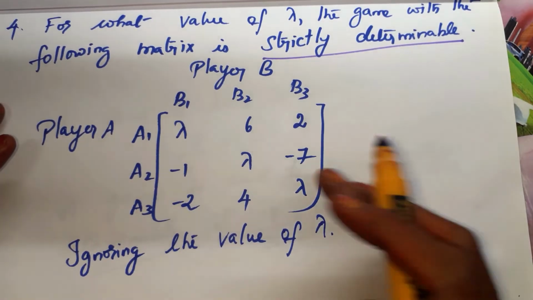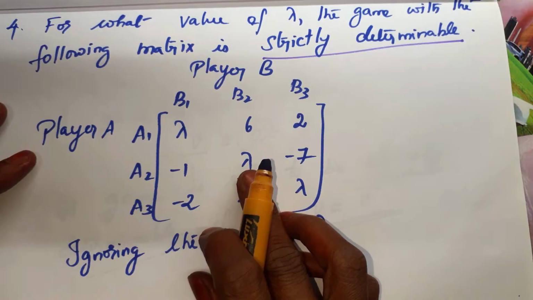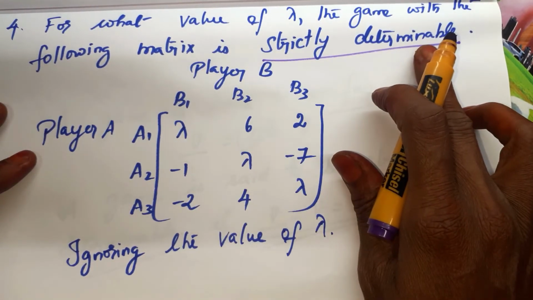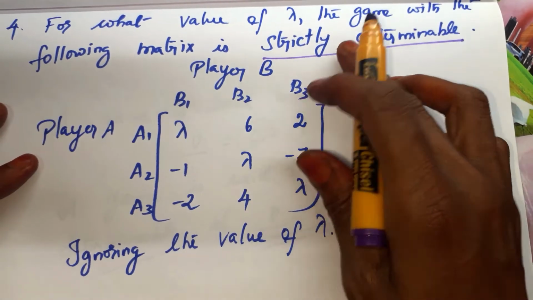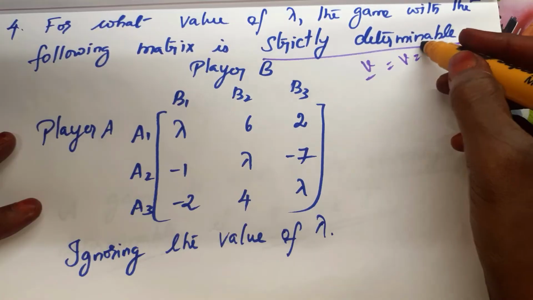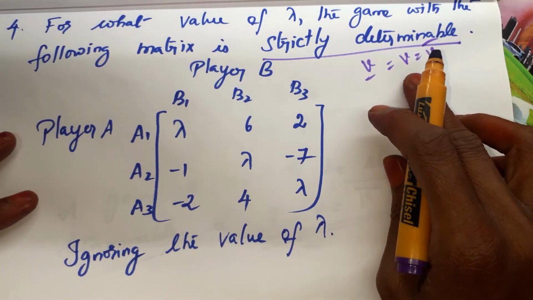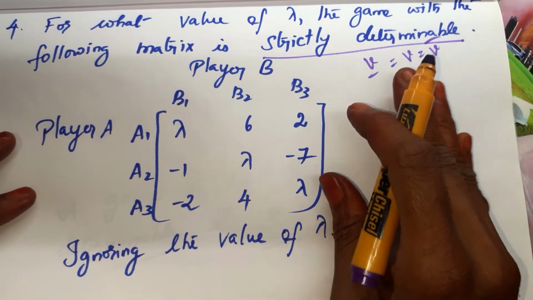In this problem, in the payoff matrix, they have given the unknown value lambda. And they have mentioned that the given game is strictly determinable. What is the condition for strictly determinable? The lower V bar is equal to the upper V bar, both equal to V. Both the values should be the same. So maximin and minimax are equal.